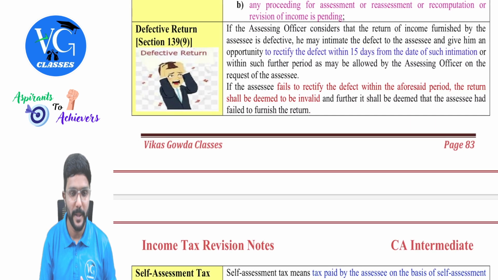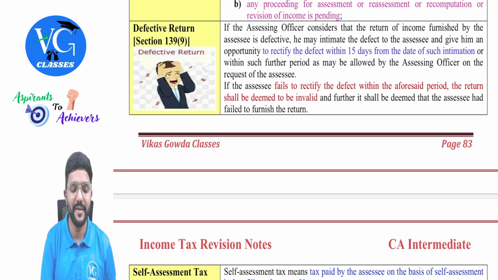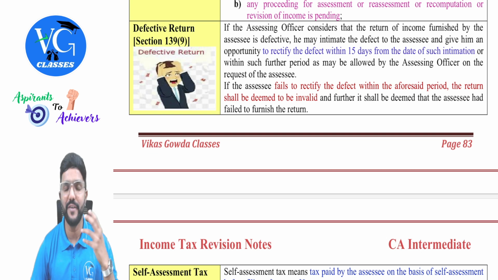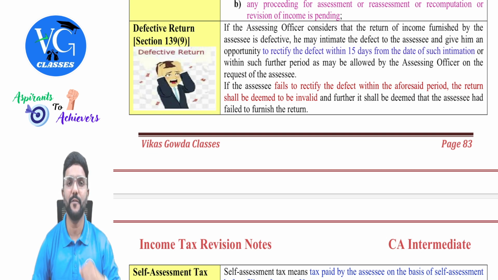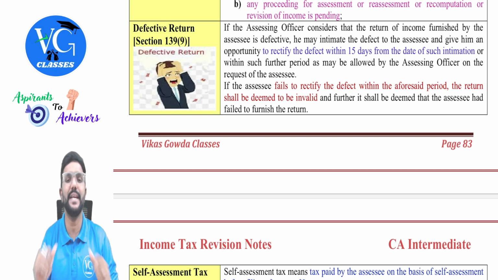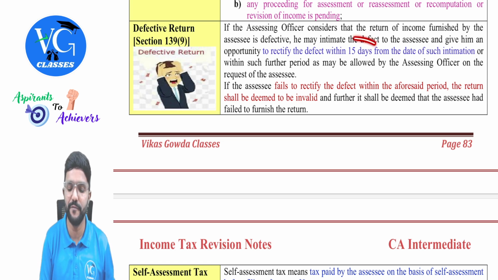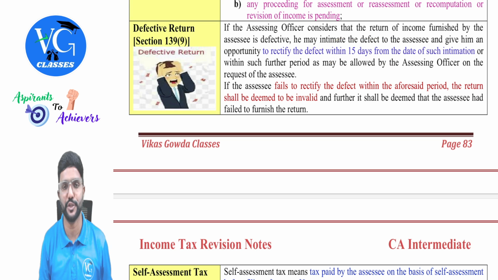Okay, sir. Then defective return, covered under section 139 subsection 9. The assessee has already filed the return, but the assessing officer has identified some defect in this return. So he will intimate this defect to the assessee through an intimation or a notice, and the assessee has to rectify that defect within 15 days of receiving the intimation.